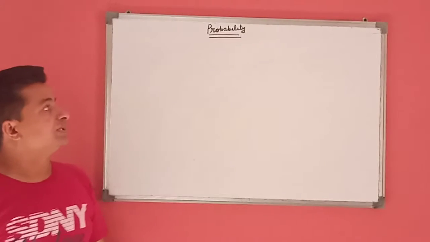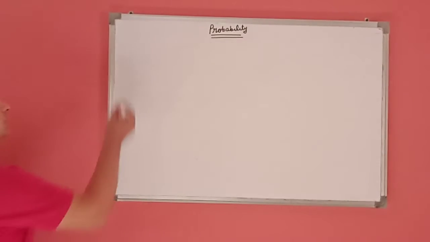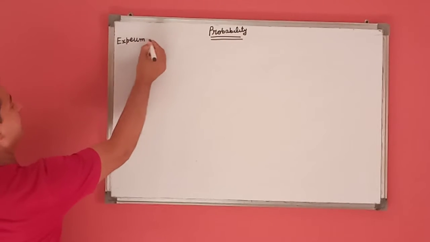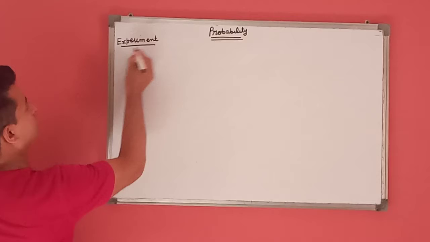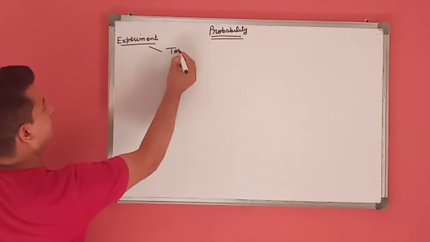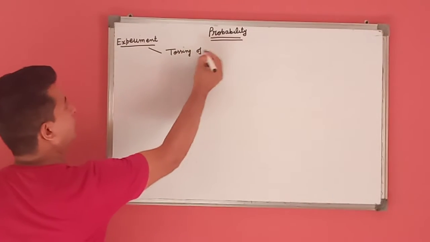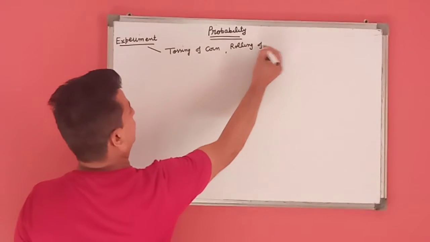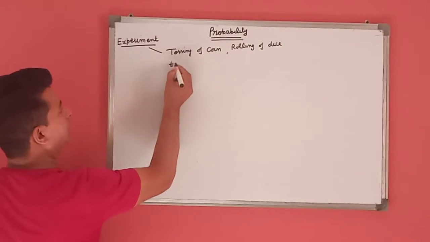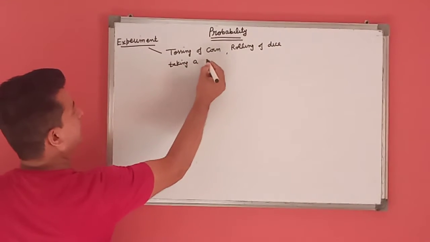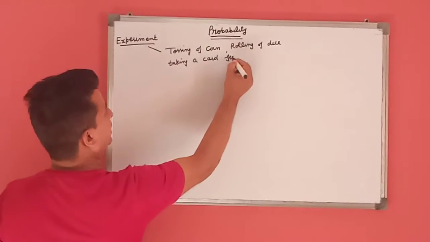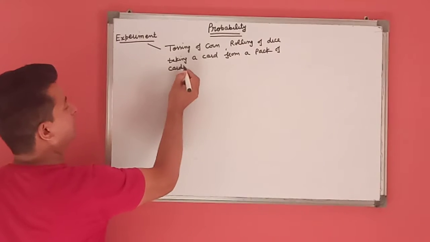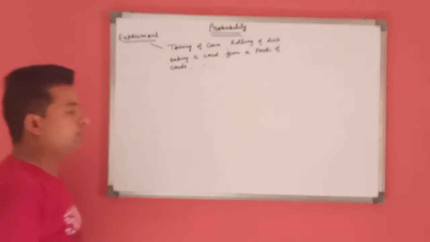In this chapter, first we discuss some terms, in which the first term is experiment. Experiment is tossing of a coin, rolling of a dice, taking a card from a pack of cards, and taking a ball from a bag.